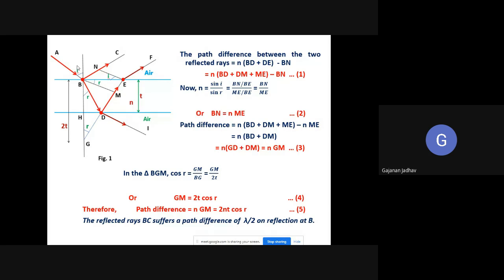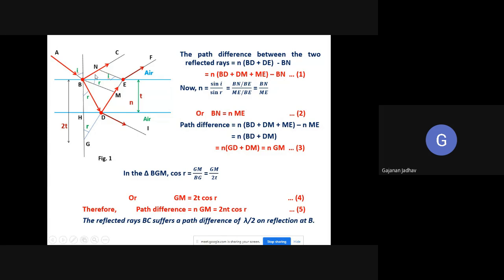Whenever a monochromatic ray of light falls on a surface, that is on a thin film or a reflecting surface, then what happens? Part of that light will get reflected and the remaining light will get transmitted through it. So whatever light is getting reflected will suffer a path difference of lambda by 2. And that lambda by 2 we have deducted from it.